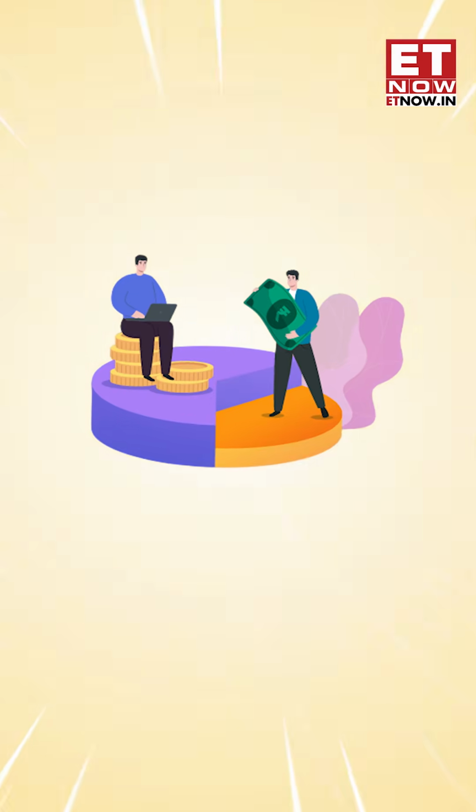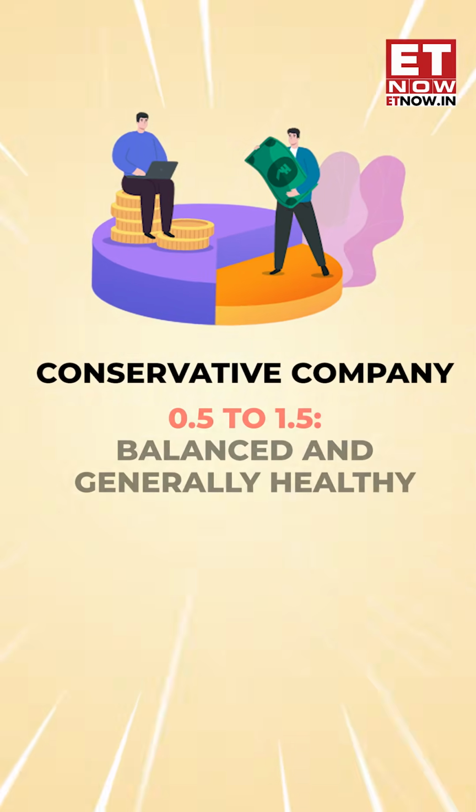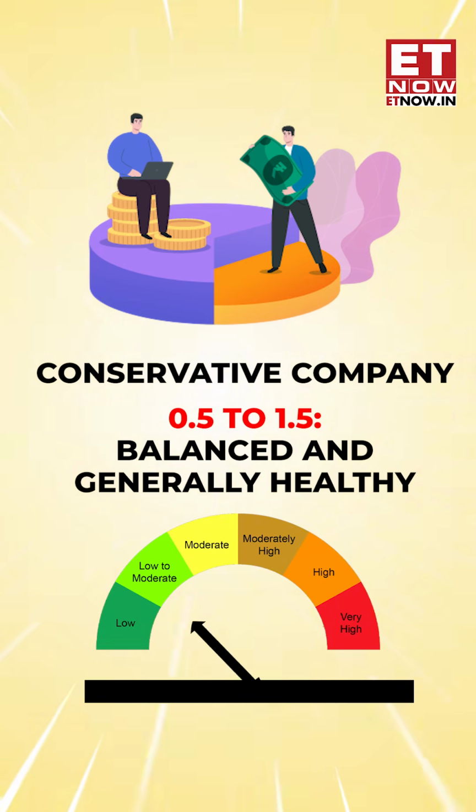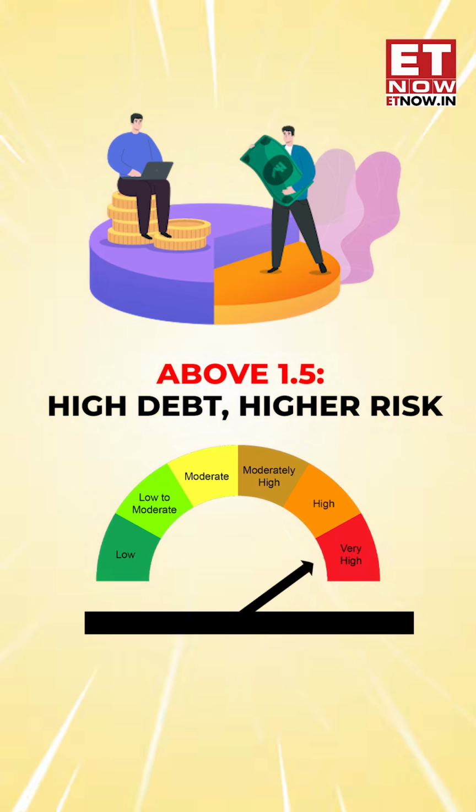Here's how to interpret it. Generally, a debt to equity ratio below 0.5 means low risk, conservative company. 0.5 to 1.5 means balanced and generally healthy. Above 1.5 means high debt, higher risk company.